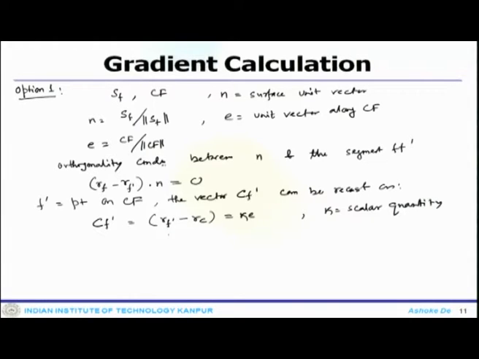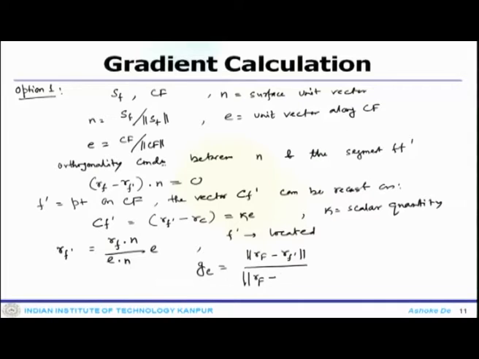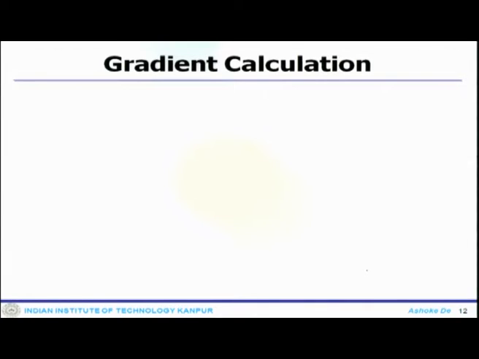Now, if you combine everything together, R f prime becomes R f dot n divided by E dot n E. Once f prime is located, you can obtain GC as R capital F minus R f prime divided by R f minus R C, which is D f f prime divided by D f C. That is how you can obtain the calculation.